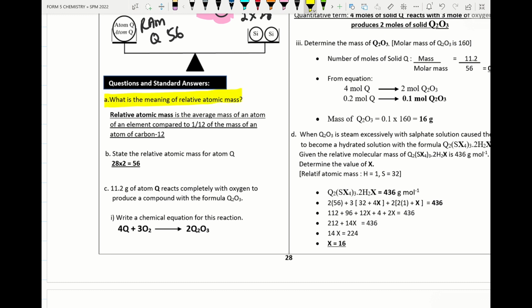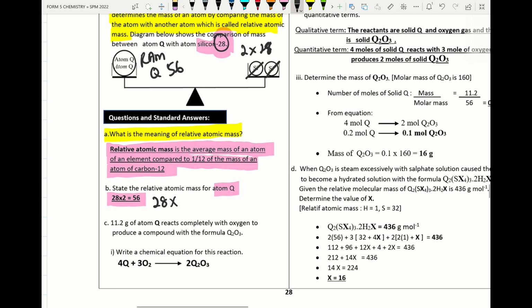Let's check the answer. State what is meant by relative atomic mass. Relative atomic mass is the average mass of an atom of an element compared with 1 over 12 times the mass of carbon 12. How to find the relative atomic mass of atom Q? We take the RAM of silicon times the two atoms, so we get 56.